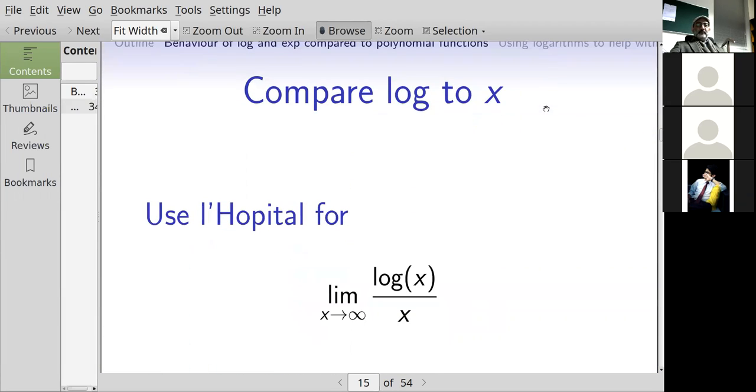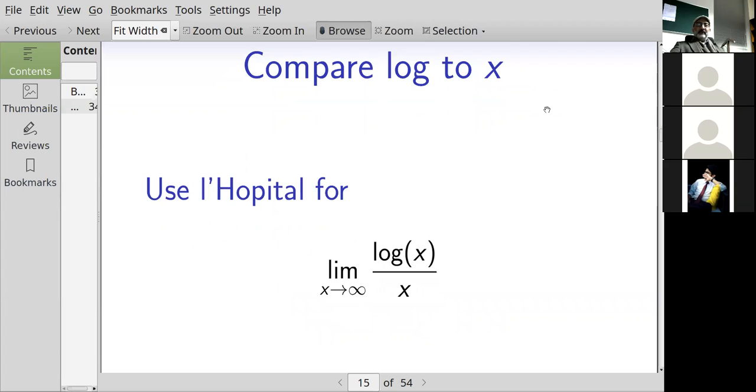Okay, so let's suppose that we want to compare how fast these functions are growing. So let's take the limit as x goes to infinity of the logarithm of x over x. If I want to compare the logarithm function to the polynomial x, the numerator is going to infinity and the denominator is going to infinity.